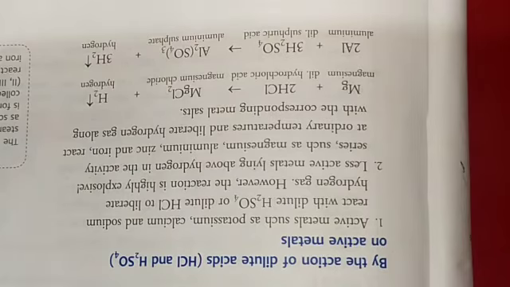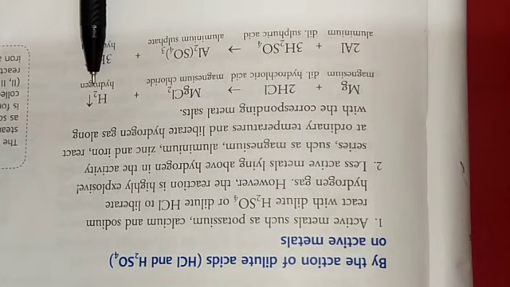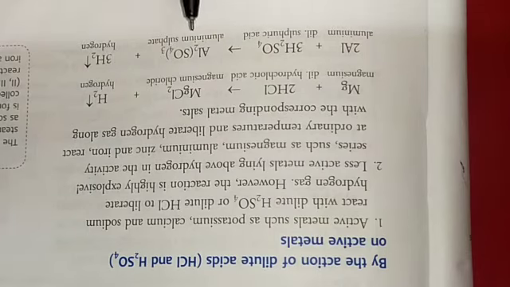Because these metals are less active, they react with acids, dilute hydrochloric acid or sulfuric acid, thereby producing a metallic salt and hydrogen gas. Here you can see how magnesium reacts with hydrochloric acid, thereby forming magnesium chloride and hydrogen gas. In the same way here you can see aluminum reacts with sulfuric acid, thereby forming aluminum sulfate and hydrogen gas.